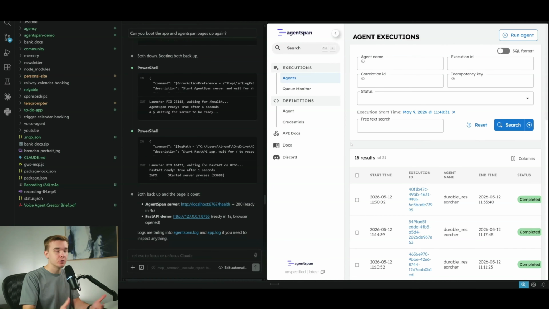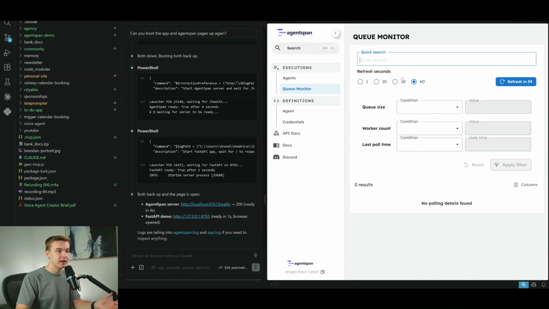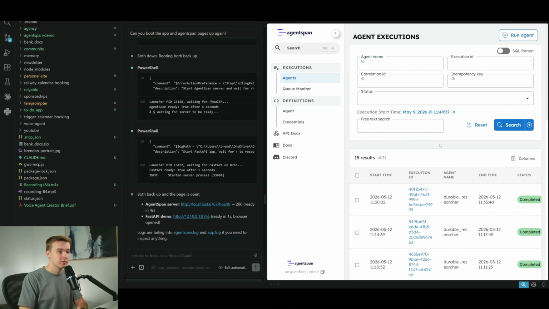Now, because AgentSpan also allows us to retain all of that session history and pause the run as it's going, it also opens up the opportunity to do approvals. So let's say we wanted to do a bunch of research and at some point we wanted to get human approval as to whether or not we should go down one pathway or another pathway. Traditionally, that wouldn't be super easy to do through the Anthropic SDK, but because we are storing that history now, we're going to be able to get somebody to come in at any point, wait as long as we need. We can have a look at the queue monitor right here. So this will just store this indefinitely. And then once approval has been given, it can change its direction and go down that path whilst still retaining the history that it needs in order to be able to do that.